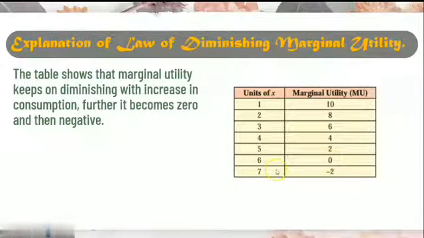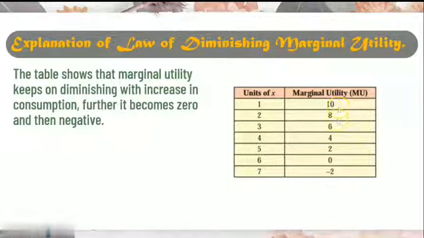And if the person forcefully consumes the seventh unit of pizza, his satisfaction level turns negative. That means in number, it will be -2. So the table shows that marginal utility keeps on diminishing with increase in consumption.